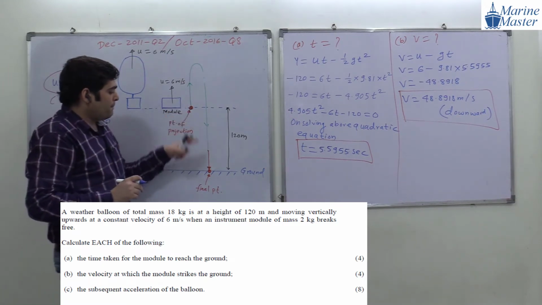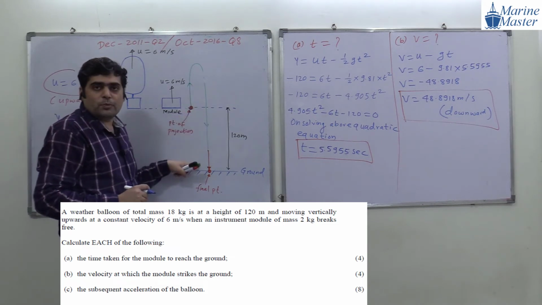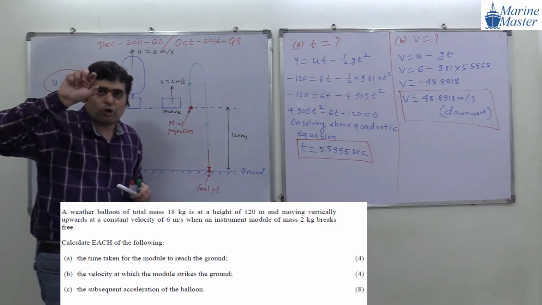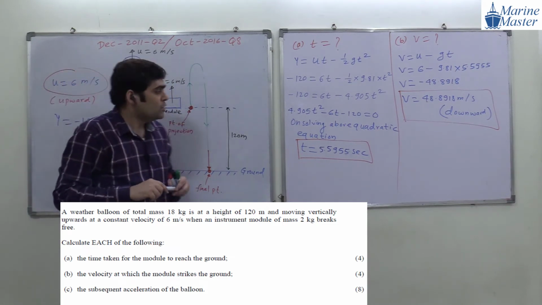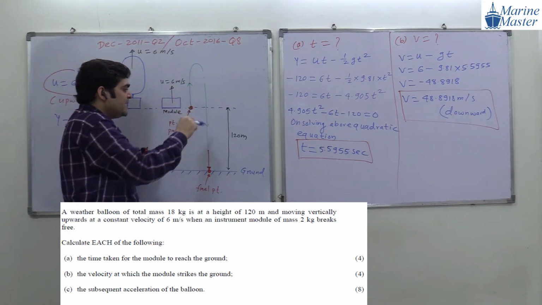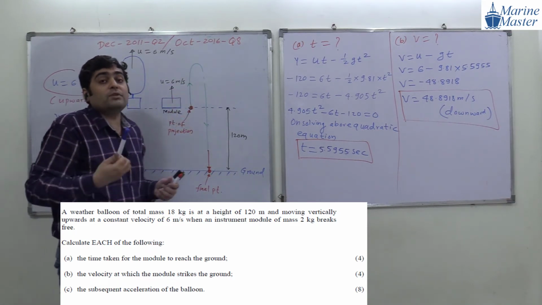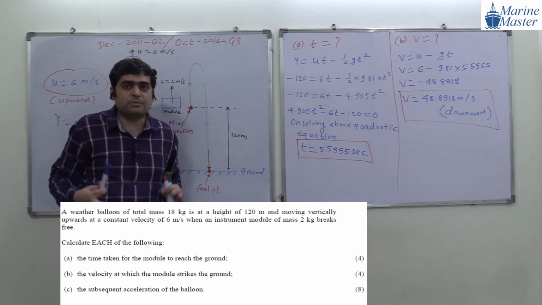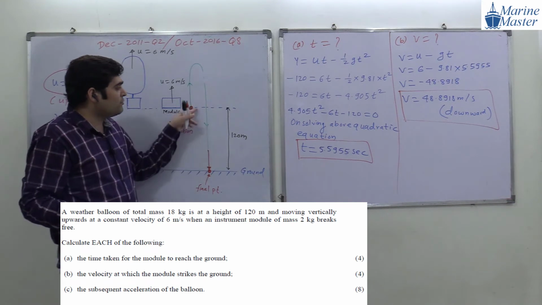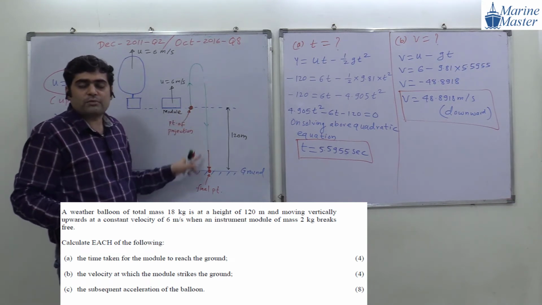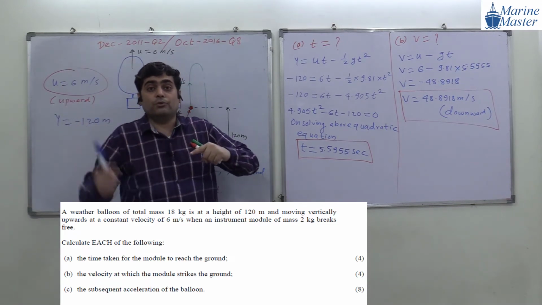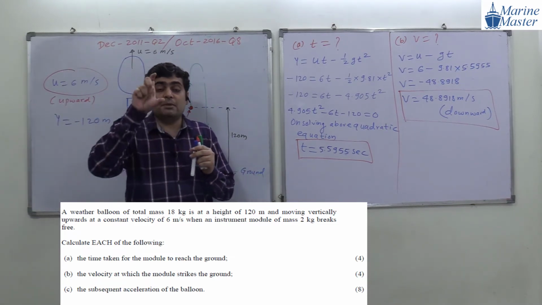Because our final point is below the point of projection, and y means what? Vertical displacement. Vertical displacement is the shortest distance between 2 points. Okay. Though the distance traveled by this module is greater than 120 meter, what we need in our calculation is the vertical displacement. And what is meant by vertical displacement? Initial point and final point. Vertical displacement means the shortest vertical distance. Guys, try to see the scenario. These things are very, very helpful if you are good with y, meaning what is meant by vertical displacement.